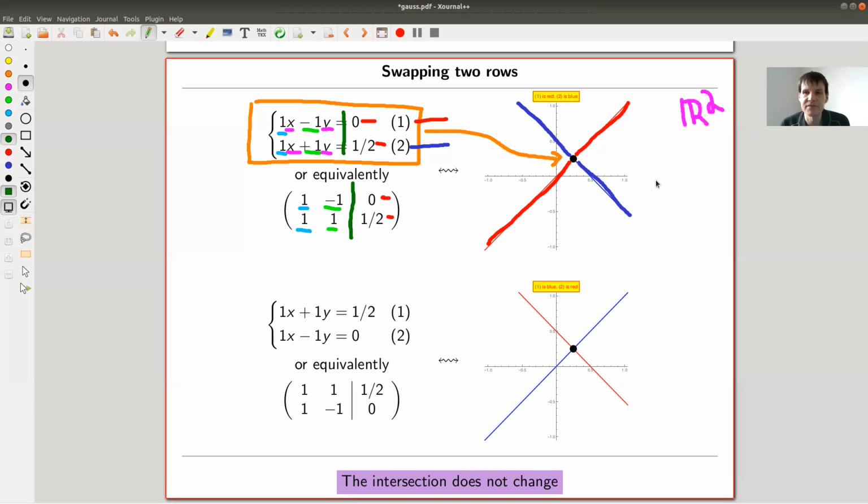The Gaussian algorithm is a way to solve linear equations. It's so powerful that you can nowadays feed it into a machine and the machine will solve it in a blink of an eye. But anyway, you can also do it by hand. Maybe not for a 500 times 500 system of linear equations, but certainly for those 2 by 2 things I'm showing you, you could do it by hand. And there will be 3 operations, and all of them are extremely natural from the viewpoint of geometry.